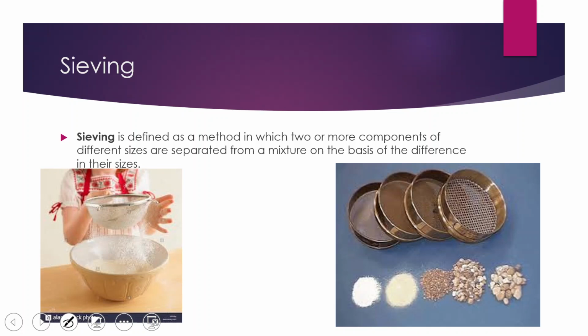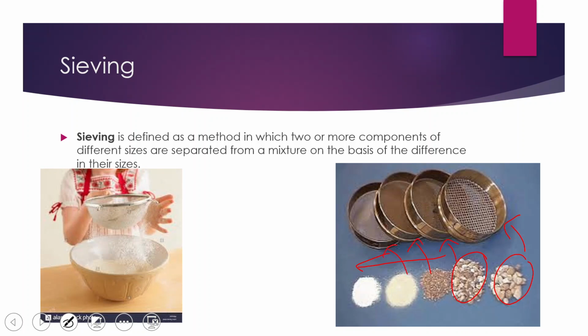On the right hand side you can see there are different types of strainers by which we can do the process of sieving. There are different sizes of particles also. The biggest one is followed by a smaller one, and like that they go to the finer. So we are using different kinds of strainers to sieve all these particles.